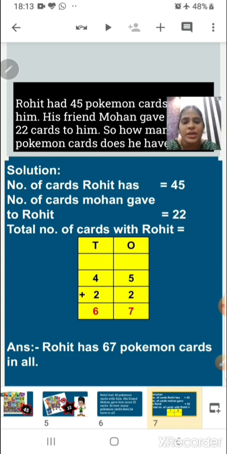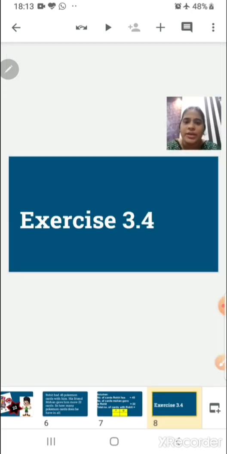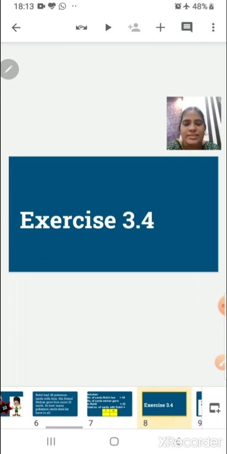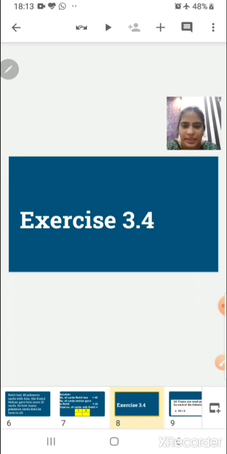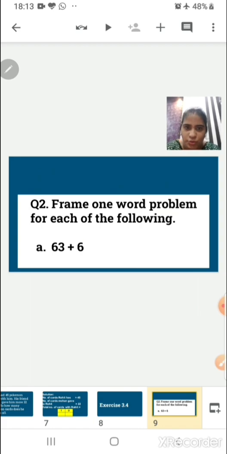Now let us begin with exercise 3.4. In this exercise, only one part is remaining. Question number 2, which is: frame one word problem for each of the following. Our first question is 63 plus 6. Children, you have to note down the sum in your notebook.